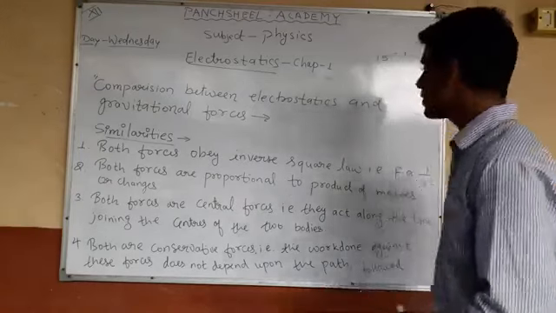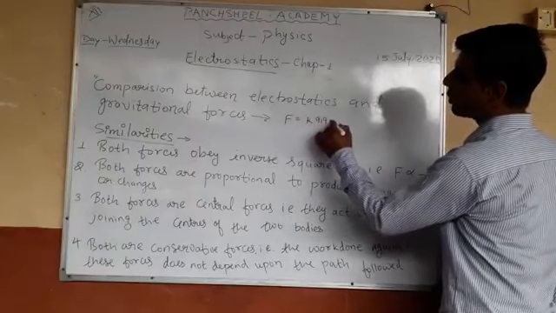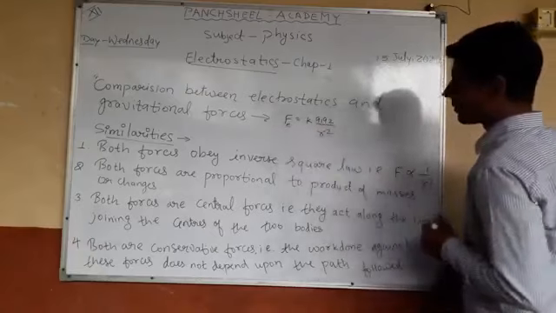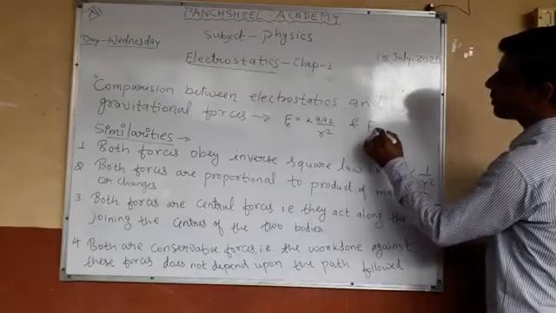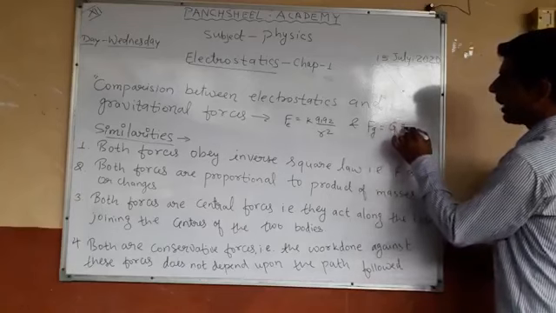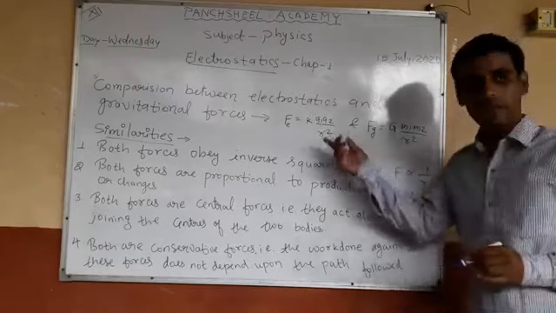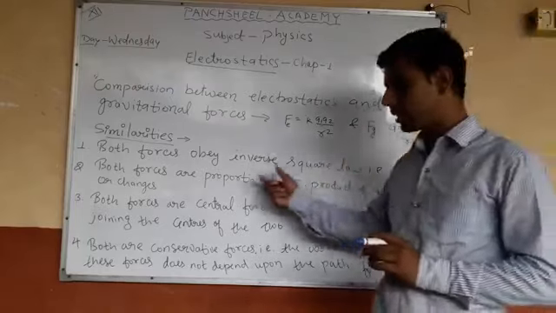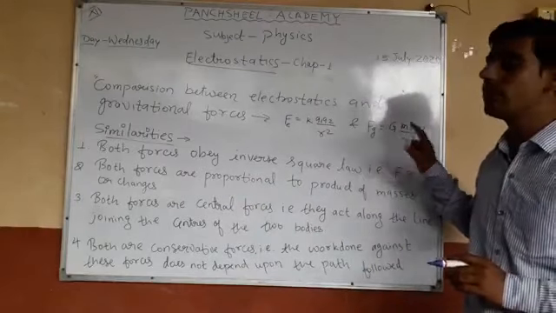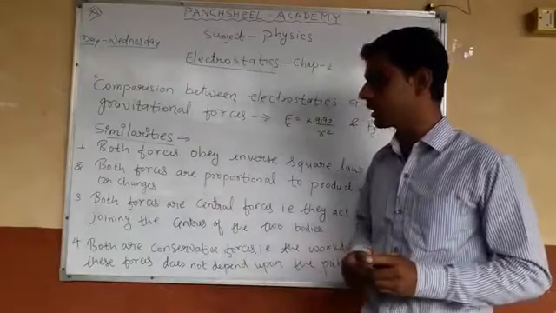What is the electrostatic force? All of you know F equal to K Q1 Q2 upon R square, and this is the electrostatic force. And what is gravitational force? Fg equals G m1 m2 upon R square. We have these two forces, so we have to make a comparison between them. First we will see the similarities between electrostatic force and gravitational force.